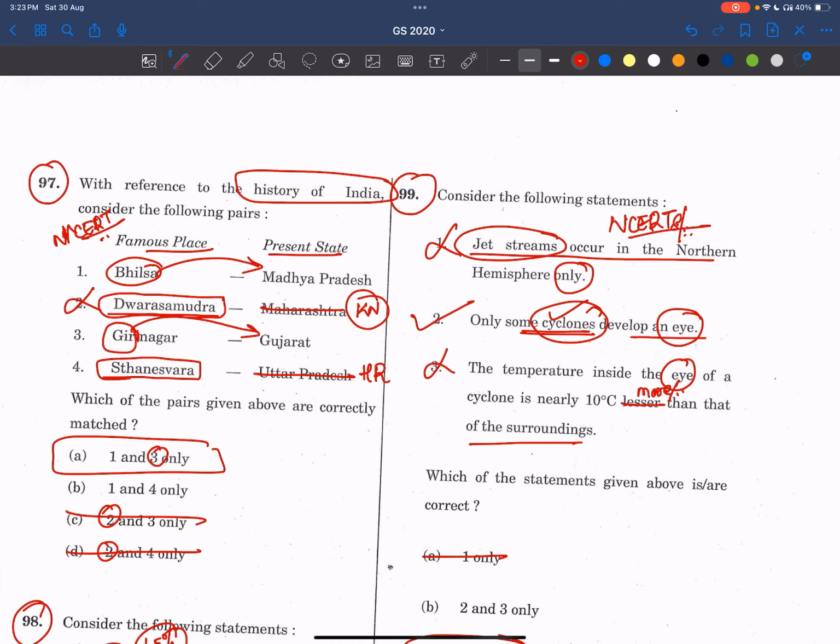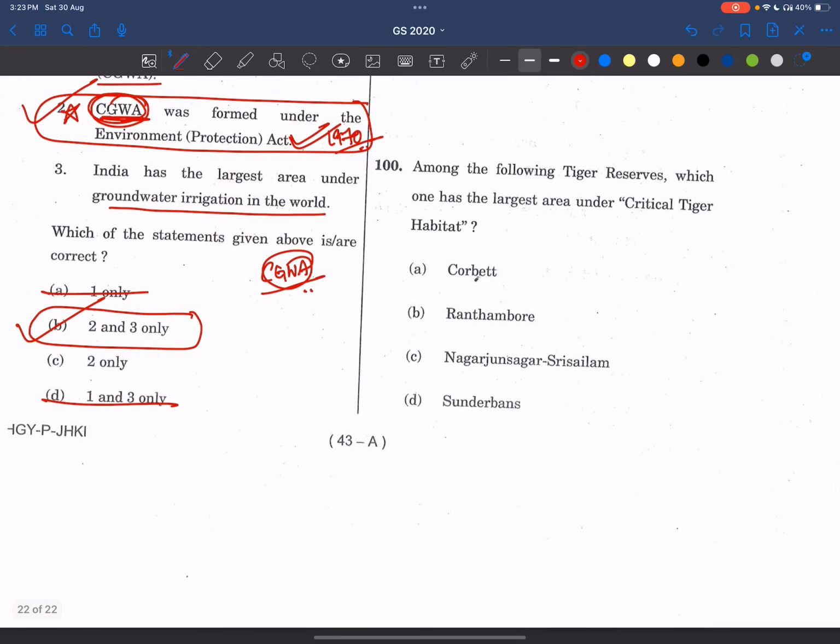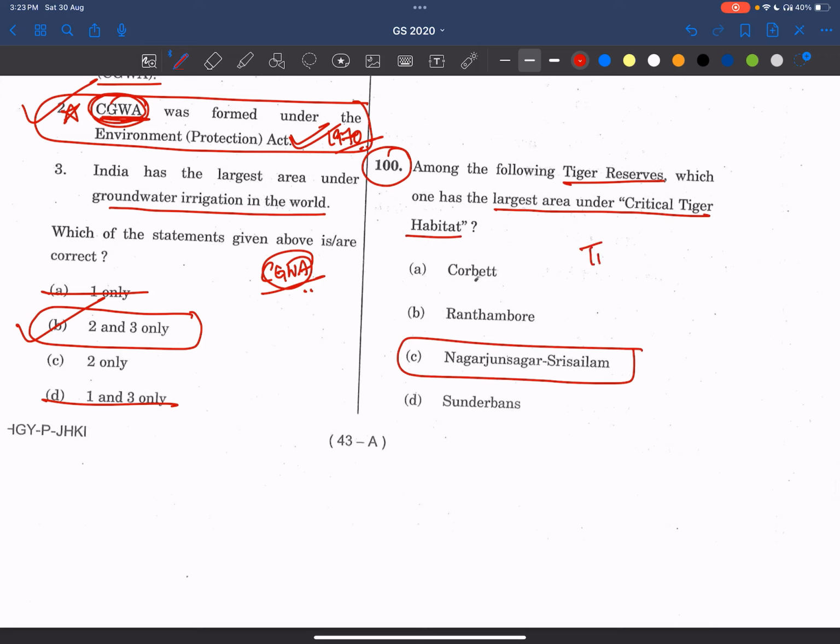Now, coming to the 100th question, the last question for this video and also for this paper. Among the following tiger reserves, which one has the largest area under critical tiger habitat? It is Nagarjuna Sagar Srisailam, friends. This is a trivia question only, a basic question. The people who have read about tiger conservation, tiger reserves, and Project Tiger will know this. It is the largest tiger reserve in India, especially in AP and Telangana. We remember these two states, Telangana and AP.